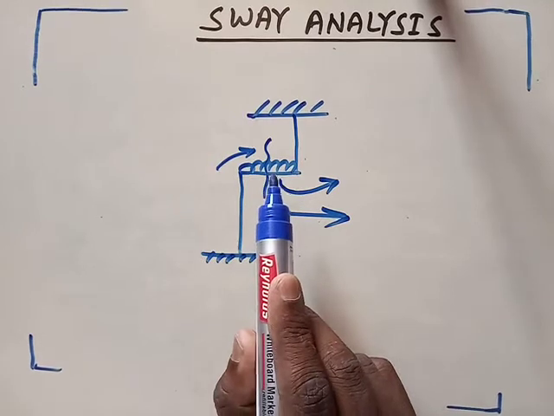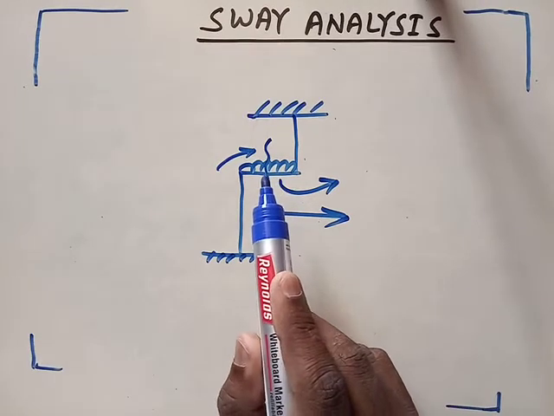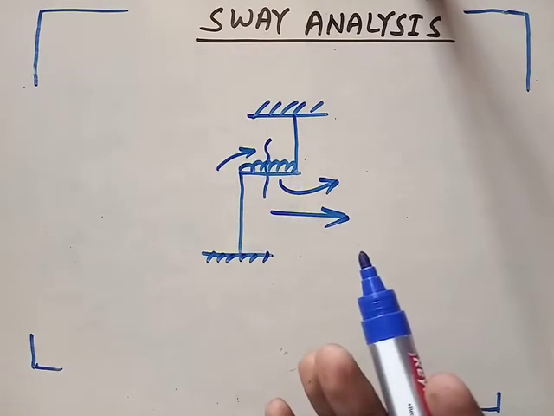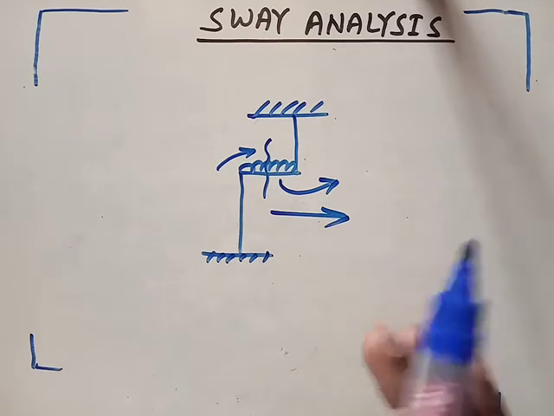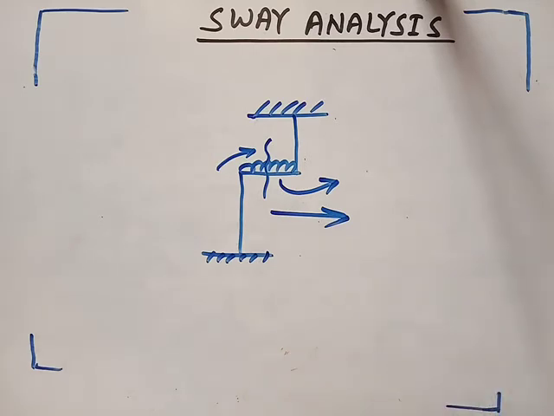Then you have to imagine the structure and observe the direction of collapse of the free body. Then you will find the direction of sway. Okay, I'm taking another example.